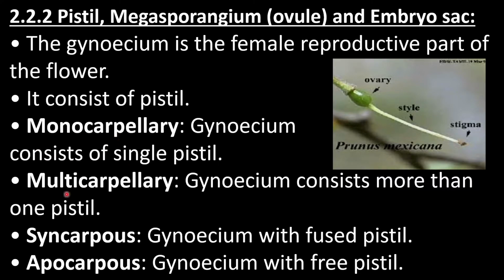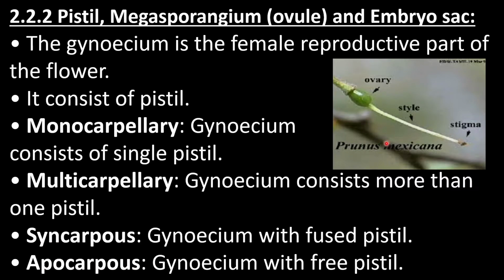When gynoecium consists of more than one pistil, it is called multicarpellary. When gynoecium has fused pistils or carpels, it is called syncarpous, and gynoecium with free pistils or carpels is called apocarpous. So carpel may be monocarpellary, multicarpellary, syncarpous or apocarpous.